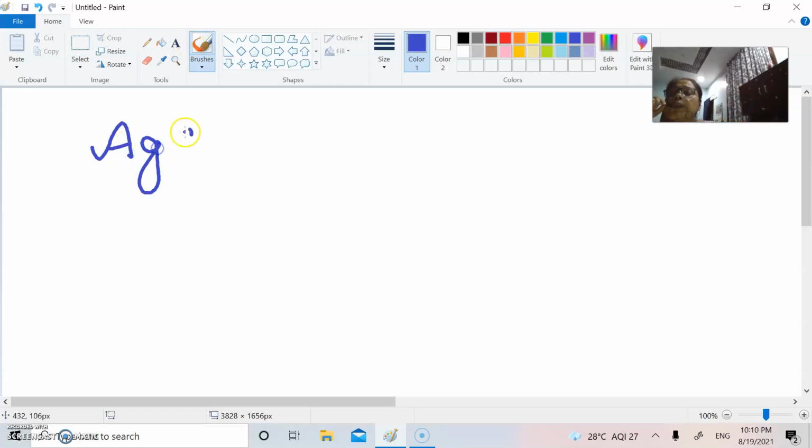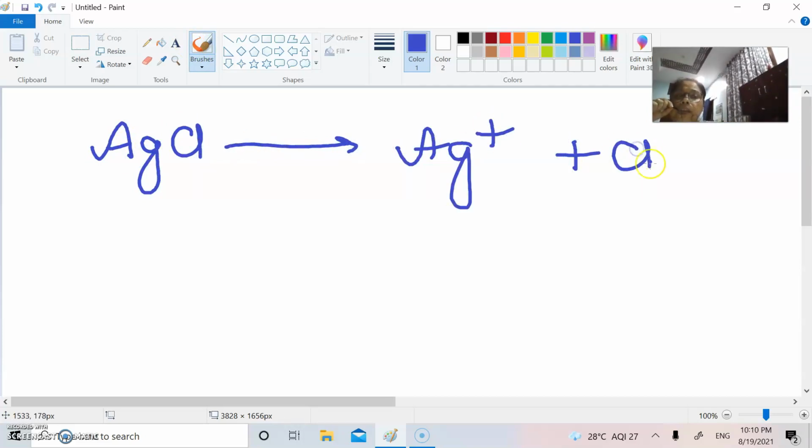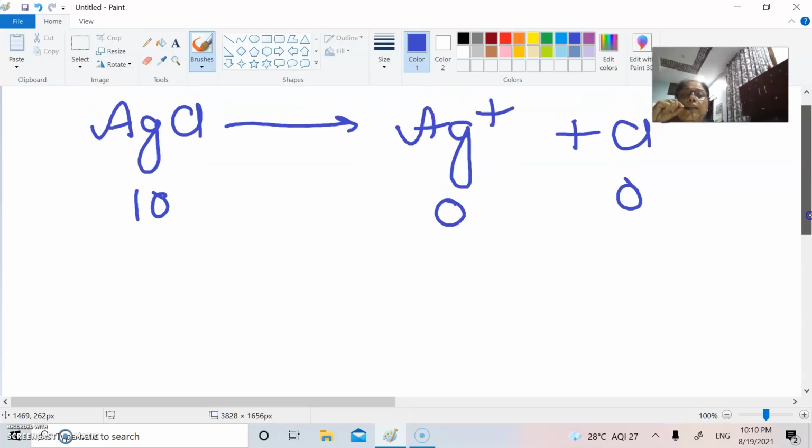Now, if we consider the rate of ionization, we can put it in this way. Suppose we have silver chloride and we want it to ionize into silver ion as well as chloride ion. Suppose I have 10 silver chloride units, and in the initial state both the silver ion and chloride ion concentrations will be 0. After some time, one of the silver chloride molecules gets dissociated, and we will have one silver ion as well as one chloride ion.